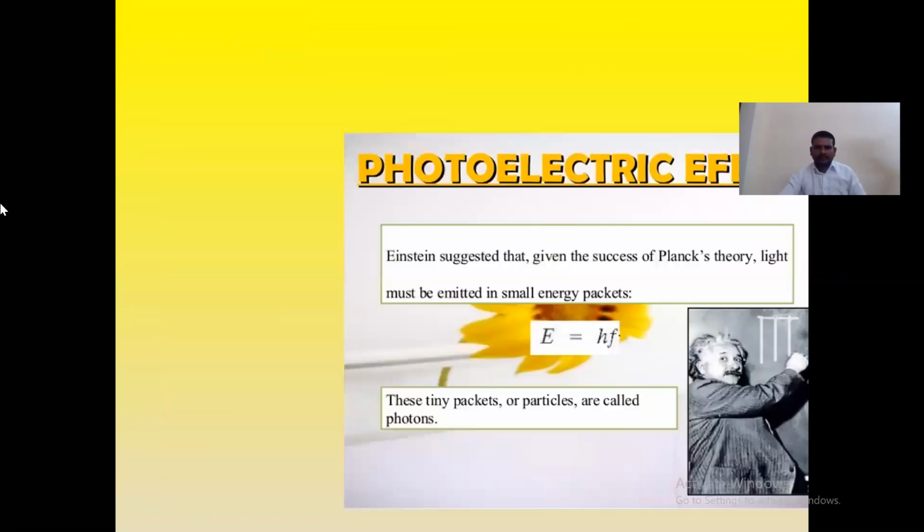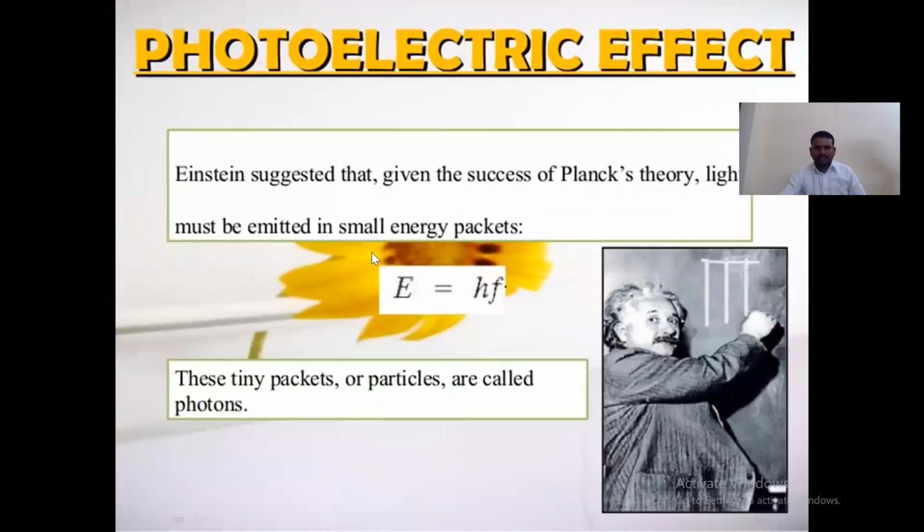And here is the great scientist Einstein. With his inventions, nowadays we are living very easily. Einstein suggested, given the success of Planck's theory, that light must be emitted in small packets of energy, that is E is equal to h nu.